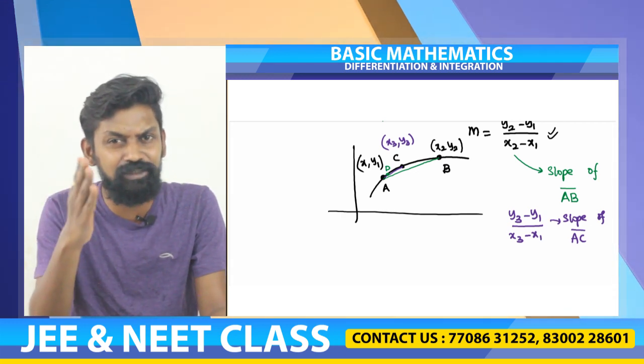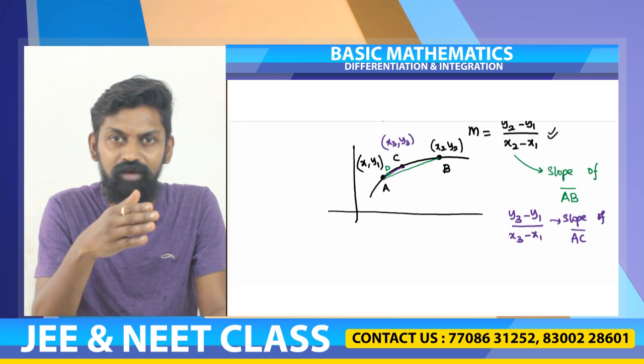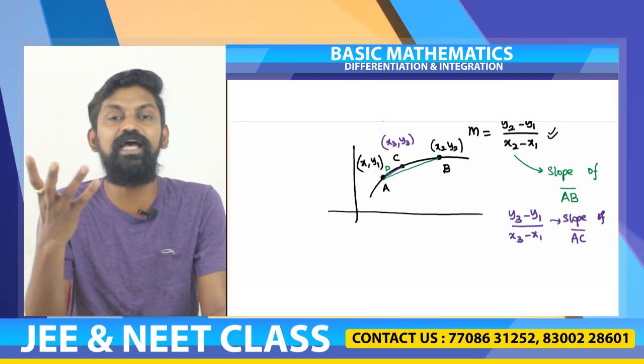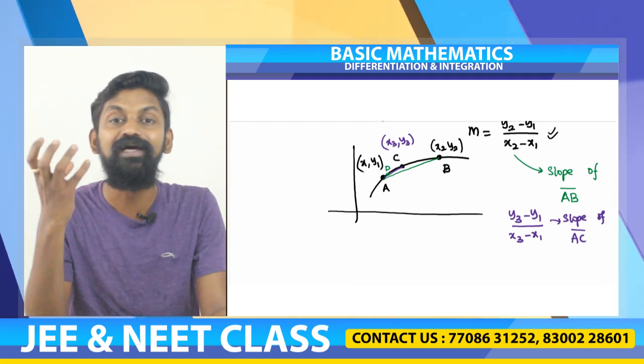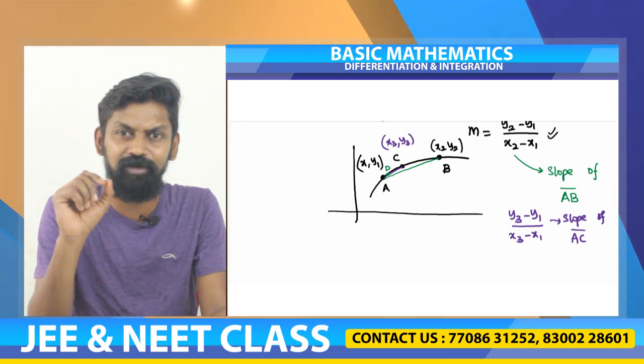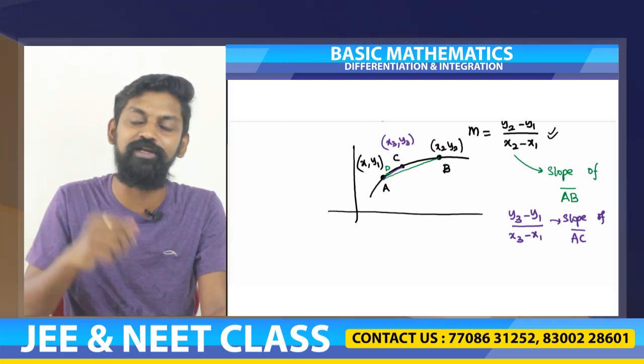Since D is extremely close to point A, you can convince yourself saying that yes, I am going to find the slope at point A itself, not the line segment. You are not able to draw the line segment because A and D are two extremely close points.